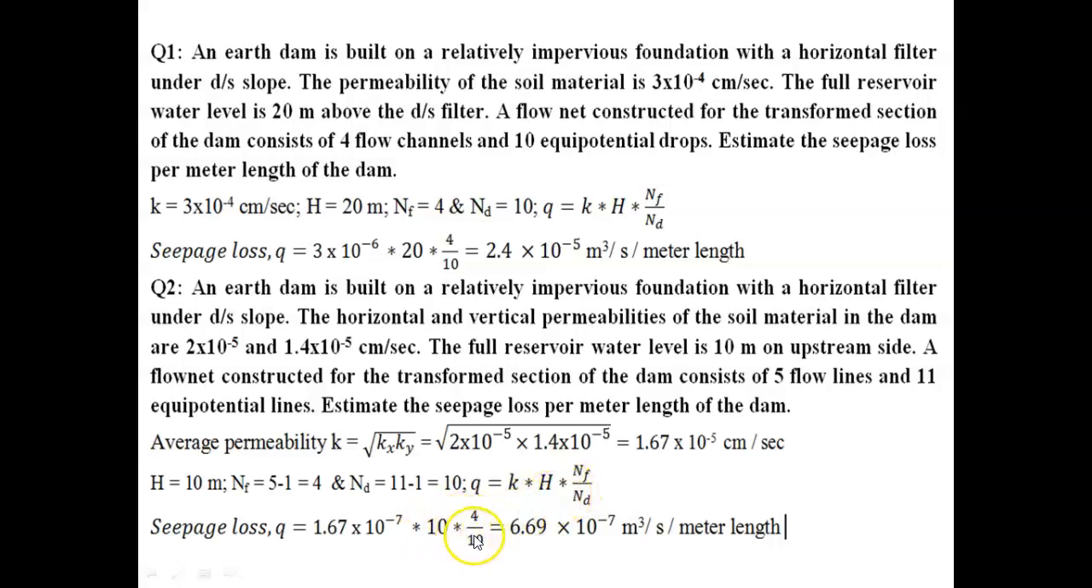Then NF, number of flow channels. So this is number of flow channels, but here number of flow lines are given. So number of flow channels equal to number of flow lines minus 1. So that is 4. Then number of potential drops equal to number of equipotential lines minus 1. It is 10. So we can take 4 by 10, which is 6.69 into 10 to the power of minus 7 meter cube per second per meter length.